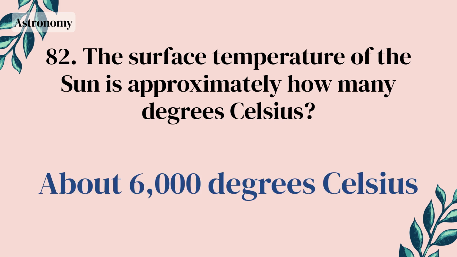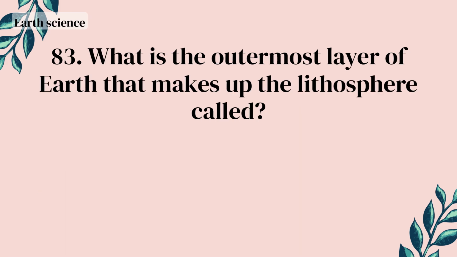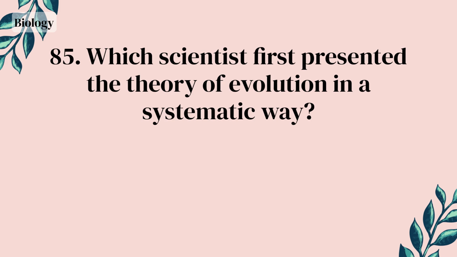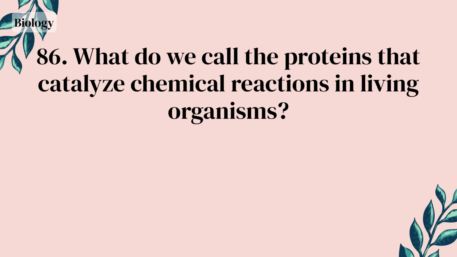About 6,000 degrees Celsius. What is the outermost layer of Earth that makes up the lithosphere called? Crust. What is the smallest fundamental unit that makes up an element? An atom. Which scientist first presented the theory of evolution in a systematic way? Charles Darwin. What do we call the proteins that catalyze chemical reactions in living organisms?